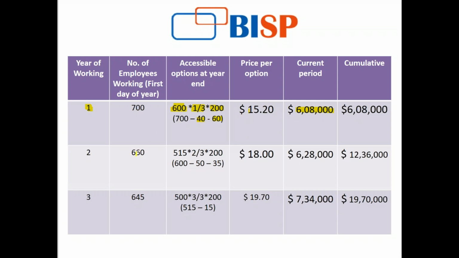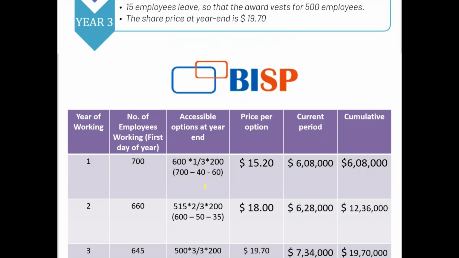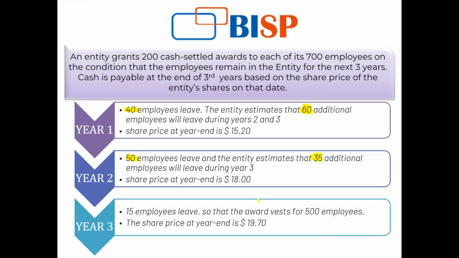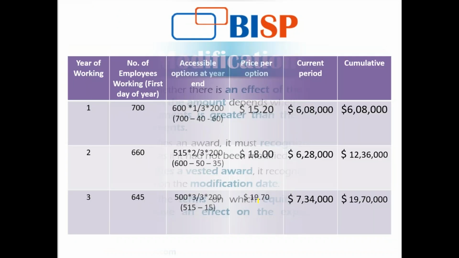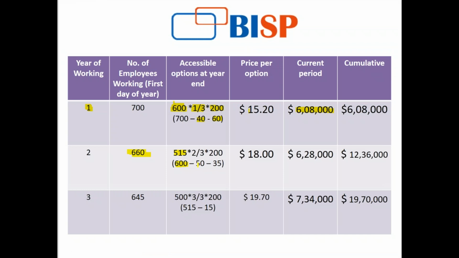In the second year, I have actually 660. The reason 660 is here is 700 minus only 40, because here I am taking only the employees that are actually working, not any estimate. This is the actuals. So here my 660 is the actual. 515 comes by 600 minus 15 minus 35. 50 are the employees that have left the organization, and 35 is my estimate. So 515 have come with this calculation.